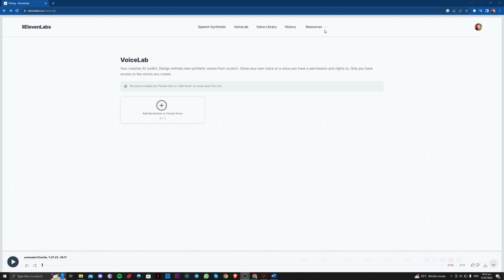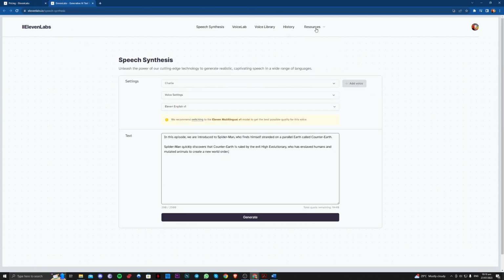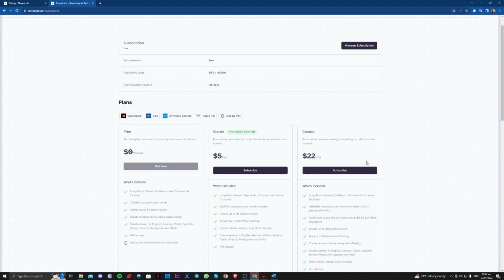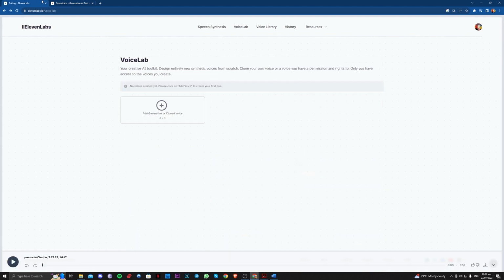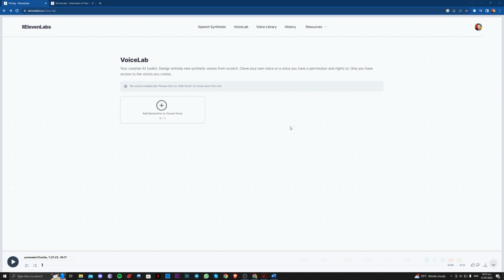free account here. Keep in mind guys that this is free, but you can also upgrade to the better version by going over to their prices here. So these are their prices right here. I recommend, if you want to buy, the creator plan, which is $22 a month, and this should be good to go. Okay, so let's use the free version first. I'll introduce you to that.